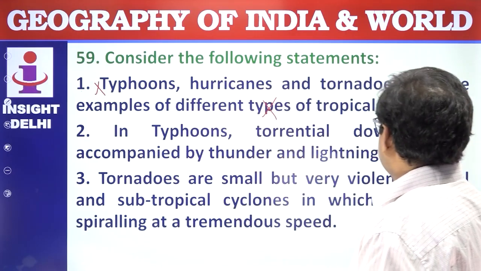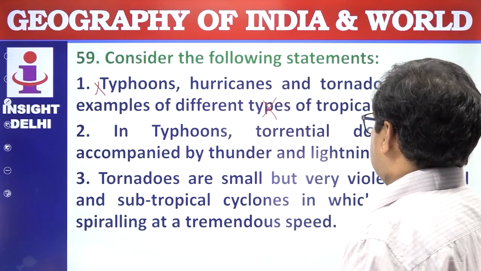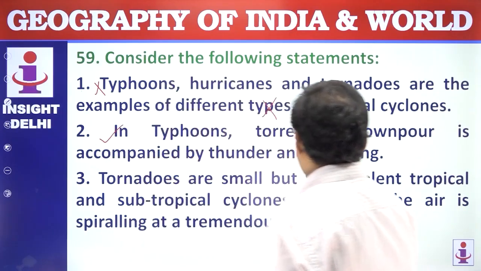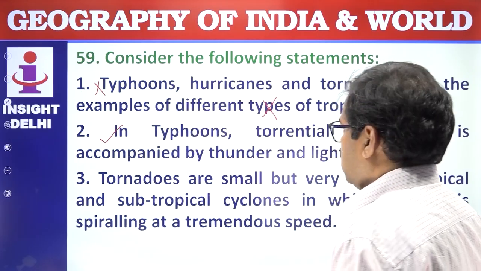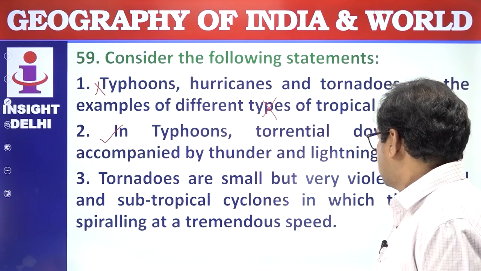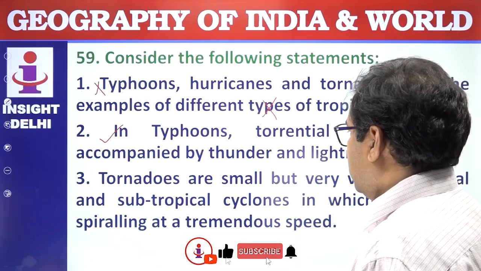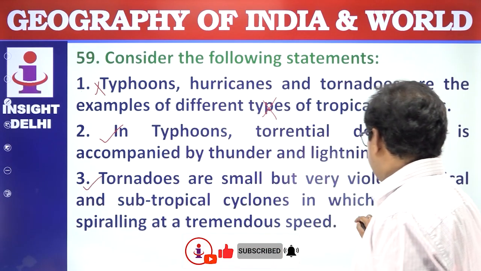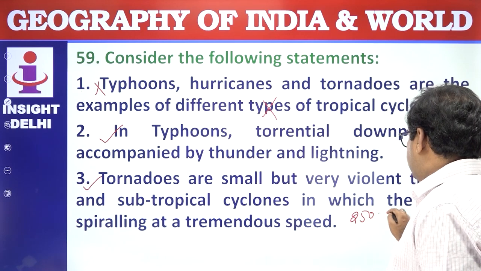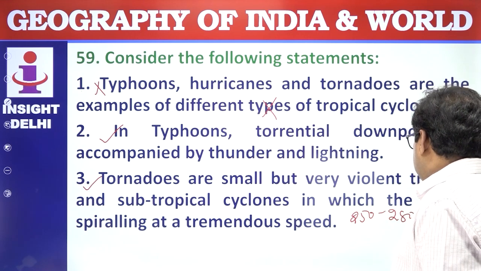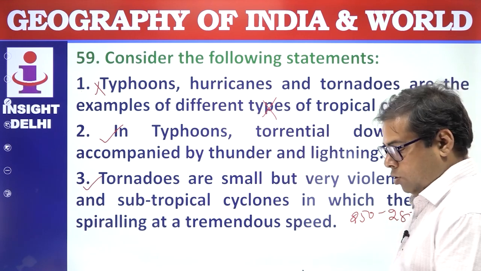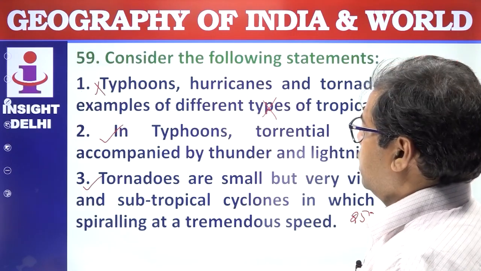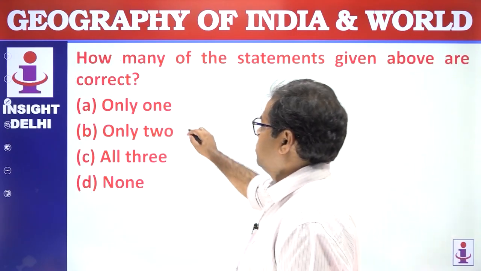In typhoons, torrential downpour is accompanied by thunder and lightning. Yes. Tornadoes are small but very violent tropical and subtropical cyclones in which the air is spiraling at a tremendous speed. Yes, the speed is about 250 to 280 km per hour. So that is a high velocity. How many of the statements given above are correct? 2 statements are correct. Answer is B.